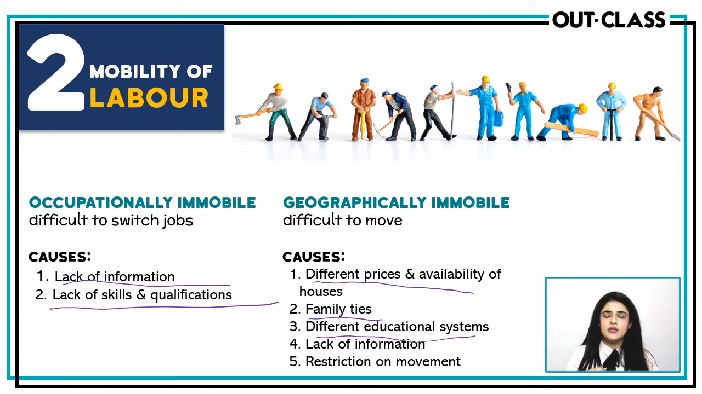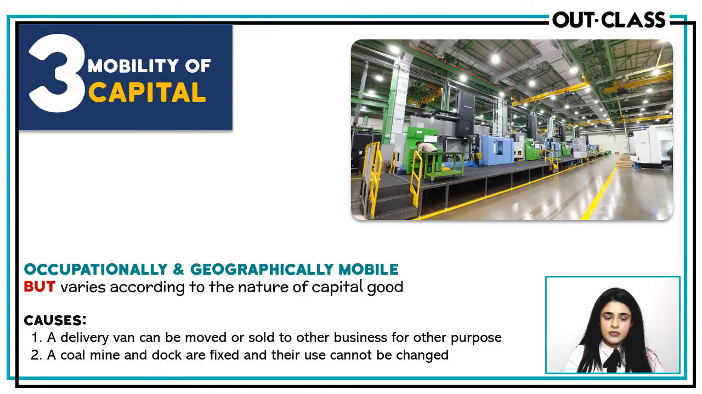Sometimes you grow up, you have families by the time you're working, you have certain responsibilities holding you down, and you tend to be immobile. So labor is geographically and occupationally immobile. Okay, capital is occupationally and geographically mobile.